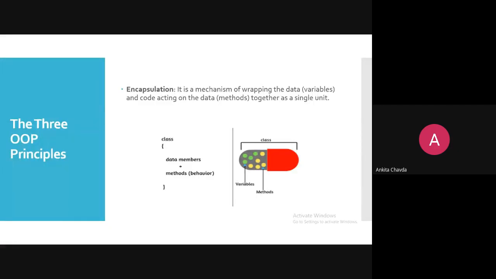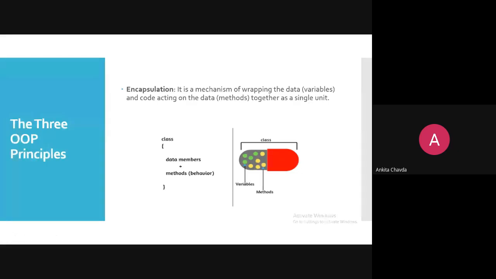Okay, so our 3 OOP principles. This you already know. This is just repetition for you guys, right? What is encapsulation? It is the mechanism of wrapping up your data and the code acting on the data, methods, together in a single unit. It will work as a single unit. So this is your class. Say suppose your class is having variables as well as methods, right? So this is known as encapsulation. So the outside world cannot directly interact with your variables because they may be private.